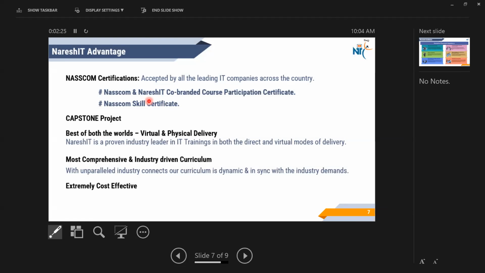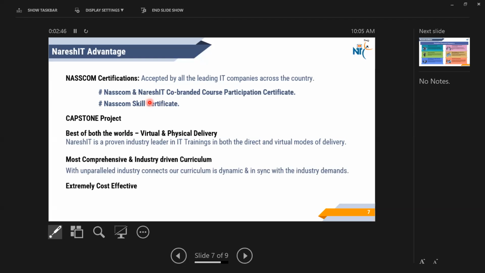In order to get that NASSCOM skill certificate, you need to write an exam, like an online exam will be there. Okay. Whatever the topics which we have discussed in the class, on the same topics, those people will be trying to conduct an exam, online exam. So if you clear that, you will be getting that certificate, NASSCOM certificate.